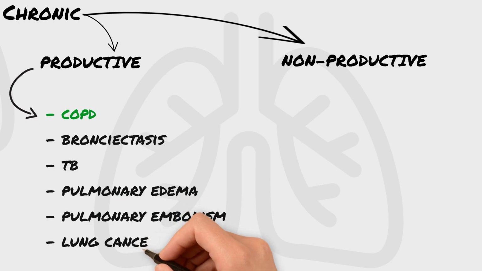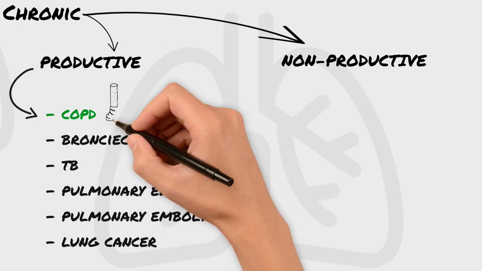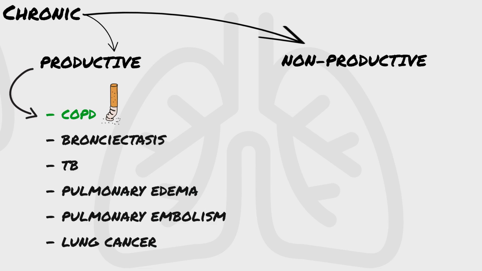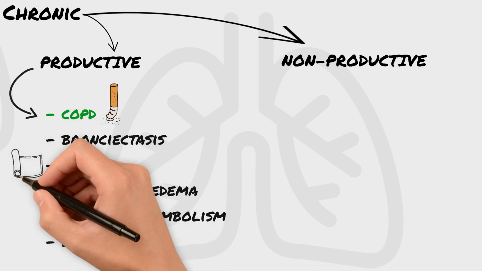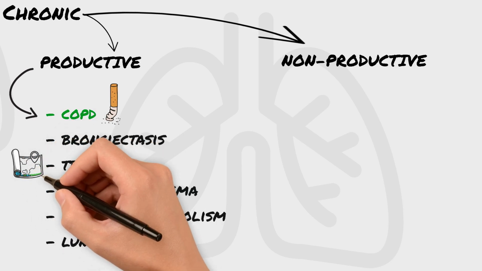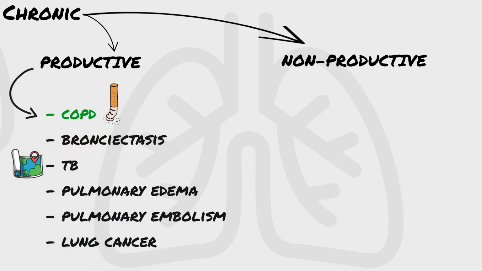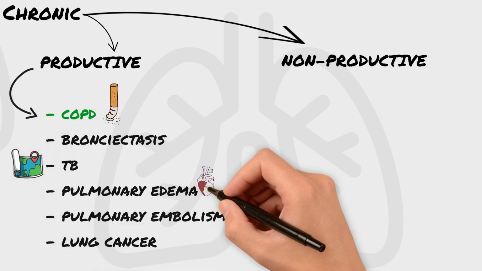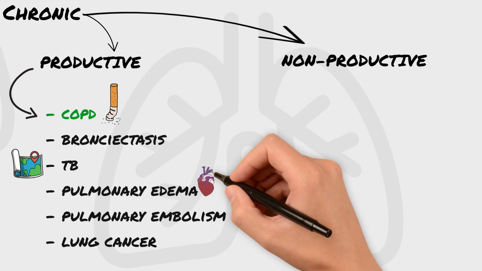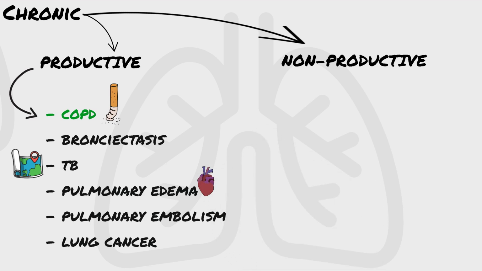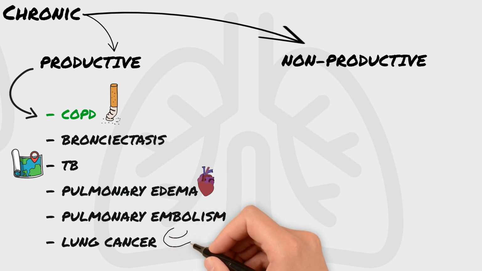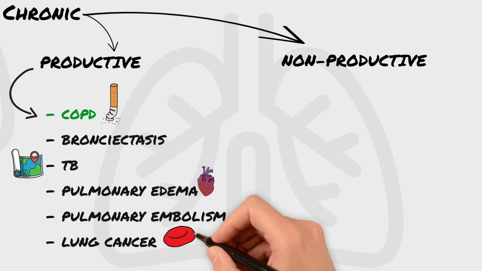Always ask about smoking history, which can help with the diagnosis of COPD or lung cancer. If patients are coming from an area where TB is endemic, always ask about tuberculosis. If the patient has an underlying heart condition, keep in mind that pulmonary edema could be the cause of the cough. Remember, pulmonary embolism and lung cancers usually present with blood-stained sputum.